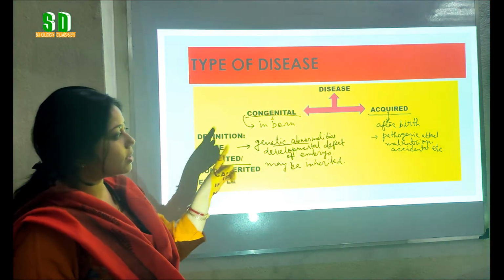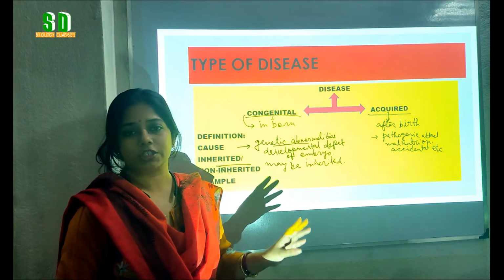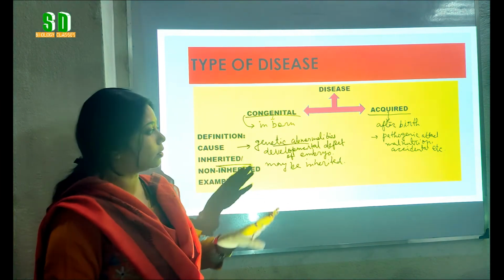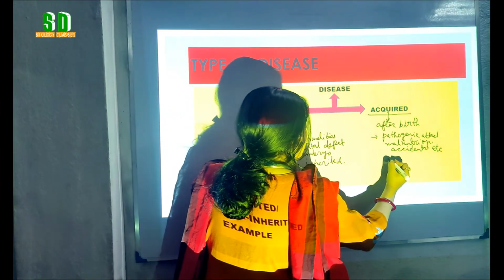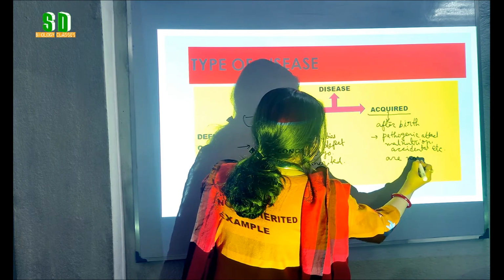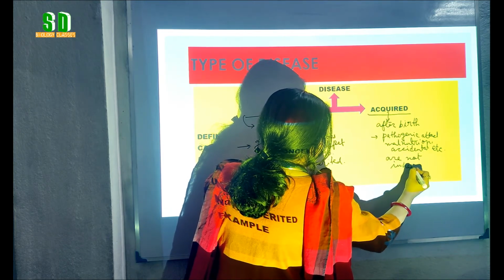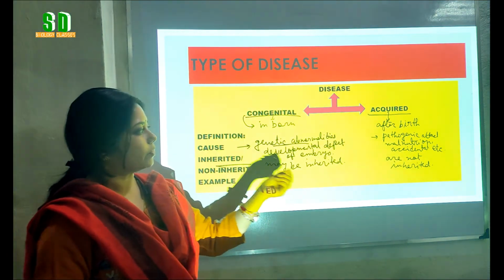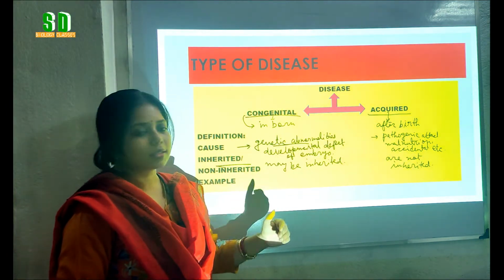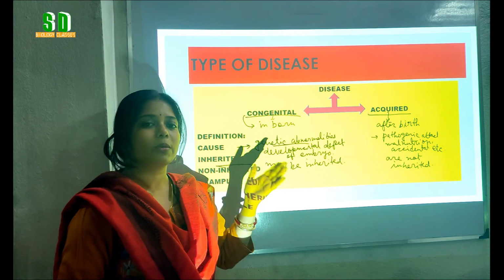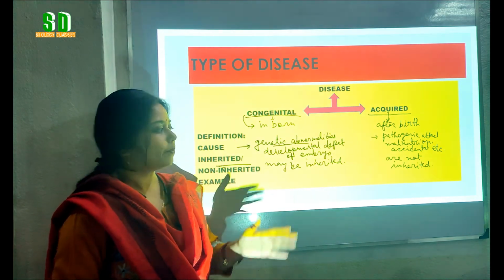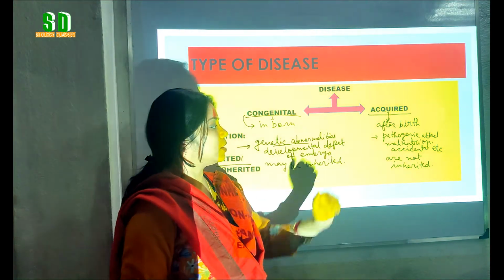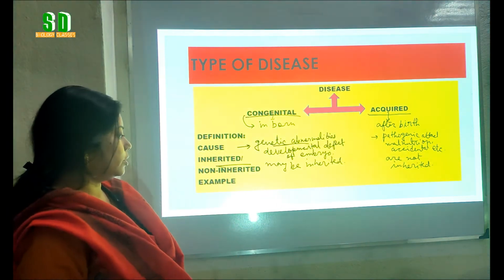Whereas acquired diseases have no relation with the genes, so acquired diseases are not inherited. If someone is suffering from an acquired disease, the disease cannot be transferred from the parents to their offspring. So, acquired diseases are not inherited by the next generation.